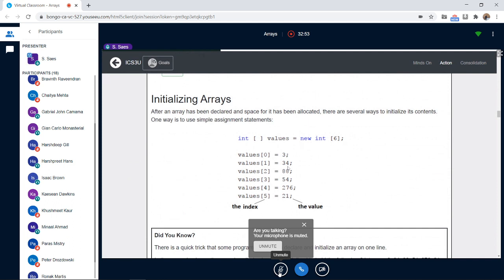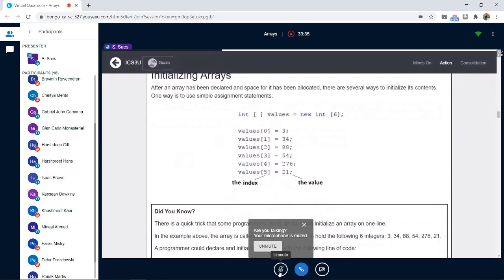The next one says place 34 in the second one. Values 0 is first, values 1 is the second. That's the tricky part, where we end up having some errors. We need to remember this. So values 2 is actually the third element, which is 88. Values 3 is the fourth element. There's always one more. Values 4 is the fifth number. Values 5 is the sixth number. So that's how you initialize it.